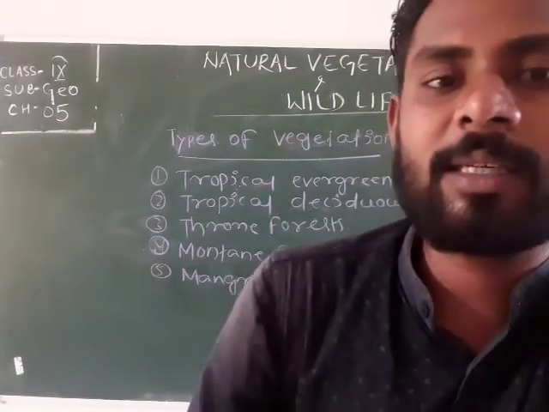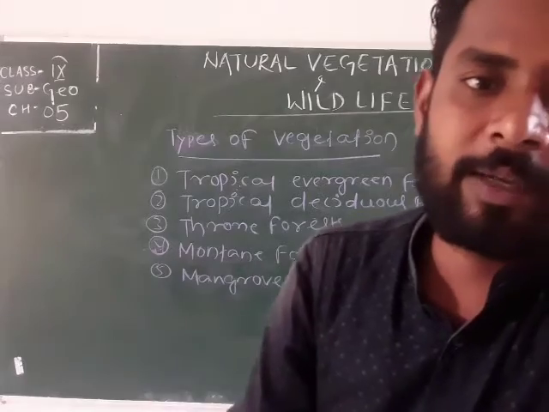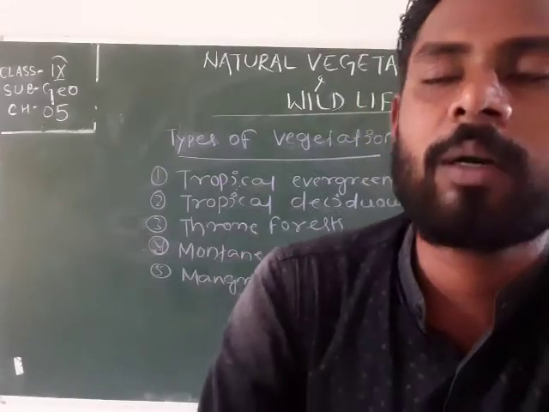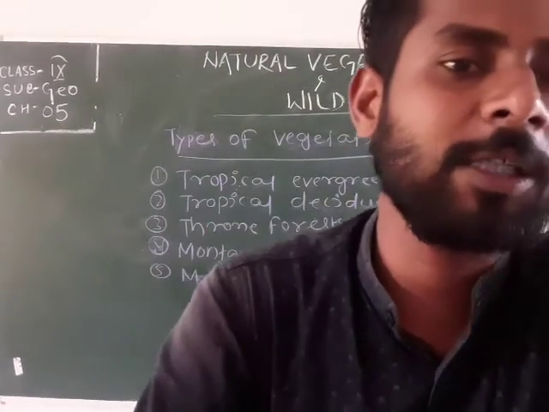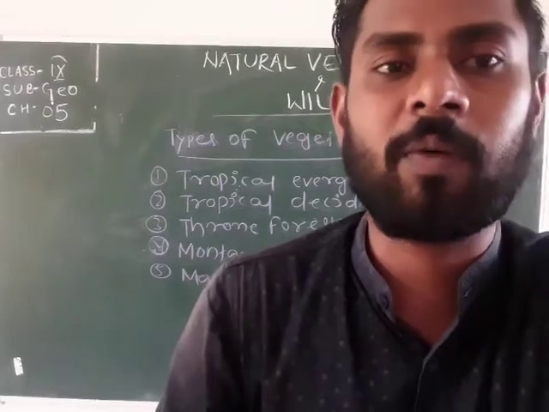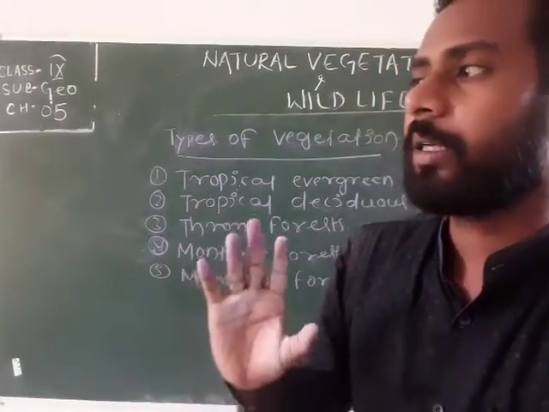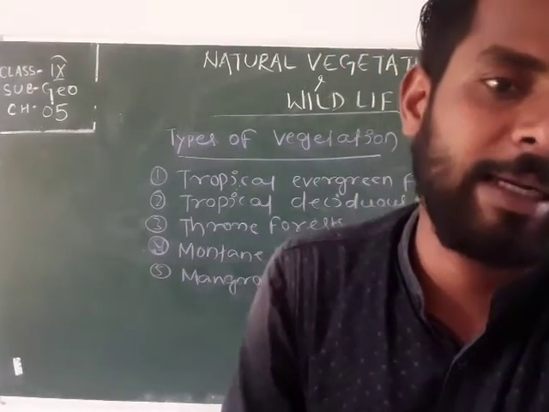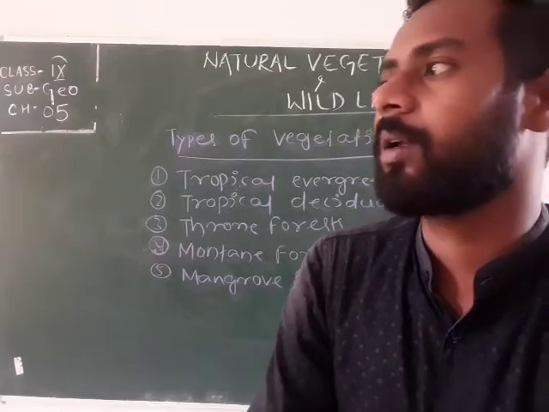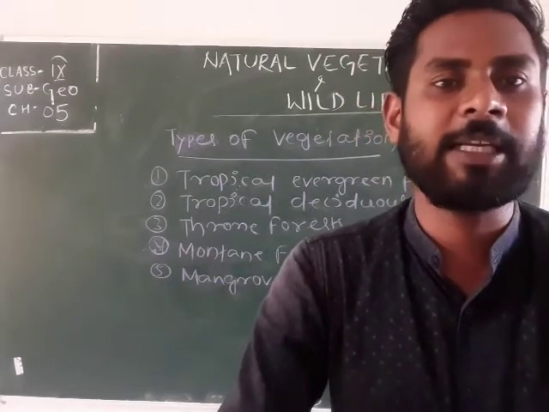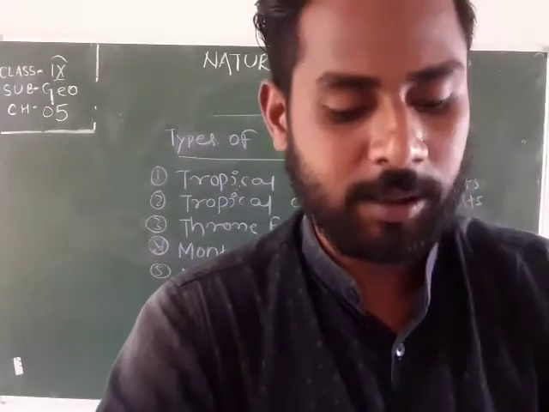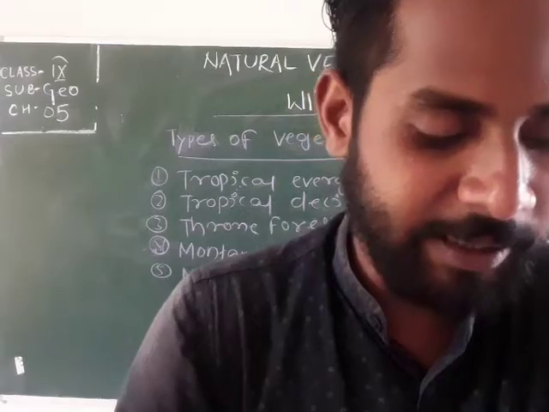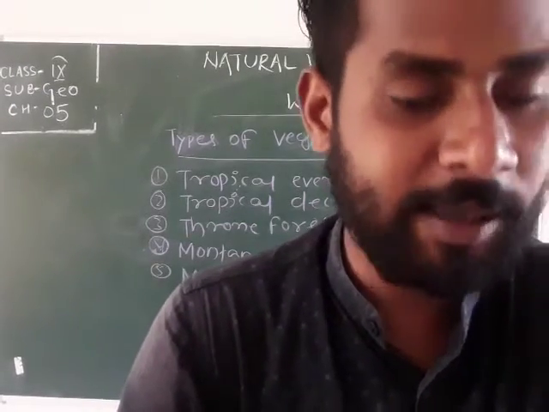Means the areas which receive more rainfall, in that area we can easily find tropical deciduous forest also. And the tropical deciduous forest is the most widespread natural vegetation in India. In many parts of India, in many places, we can easily find tropical deciduous forest. Then trees of this forest type shed their leaves for about 6 to 8 weeks in dry summer.